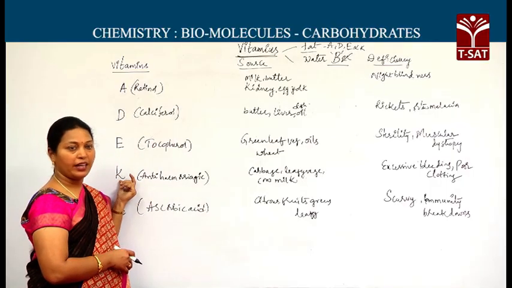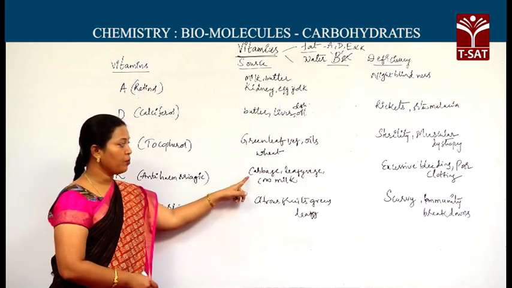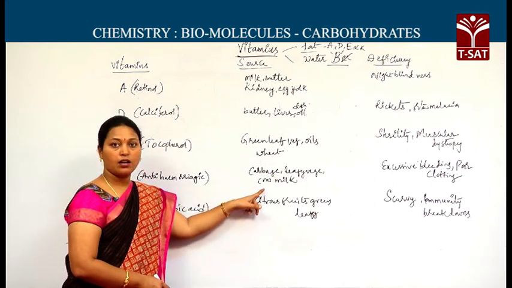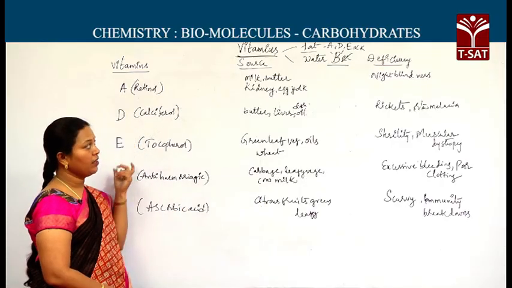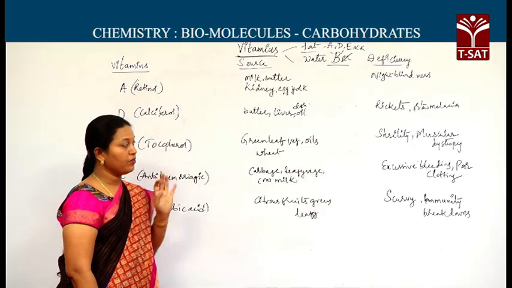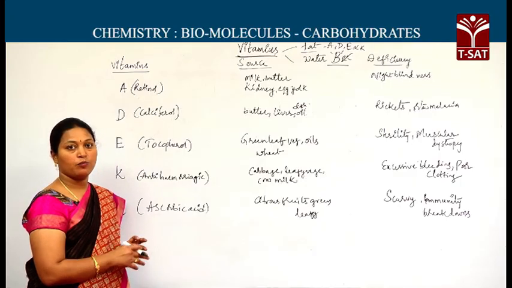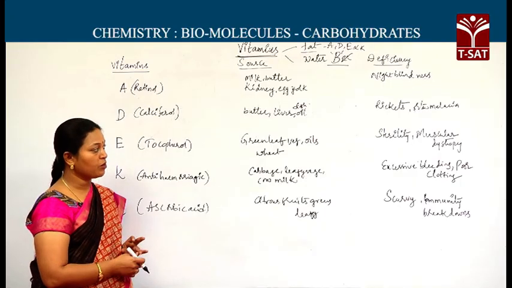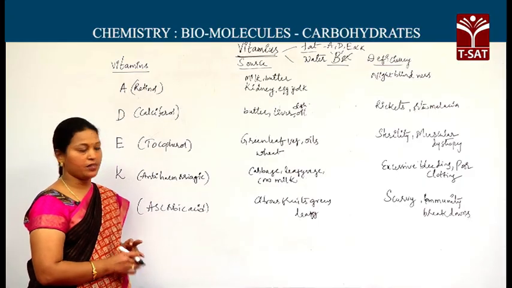Next, vitamin K, it is anti-hemorrhagic. The sources are cabbage, leafy vegetables, cow milk. We may get this vitamin K. If we are unable to get enough vitamin K, we may get the deficiency disease of excessive bleeding. If there is any scratch or cut on the body, the blood comes out continuously, and coagulation ability may reduce.